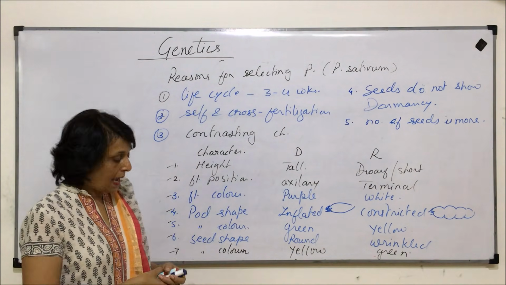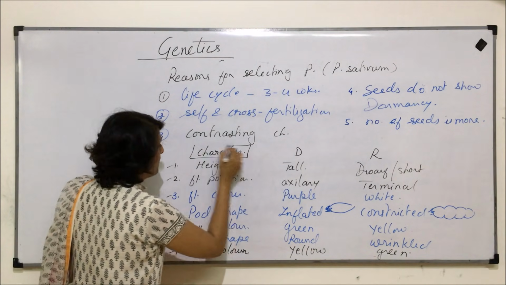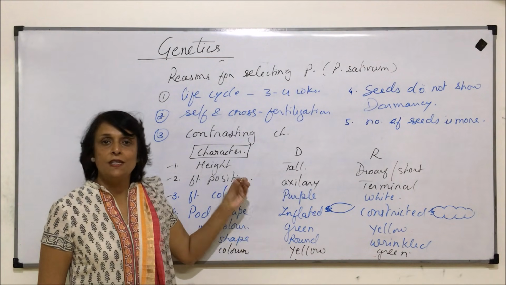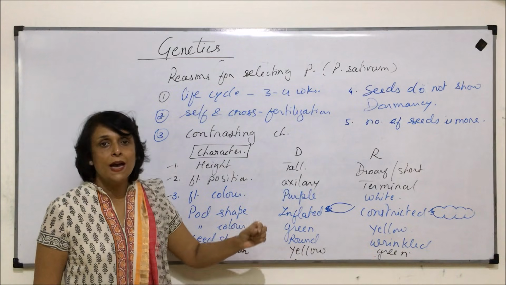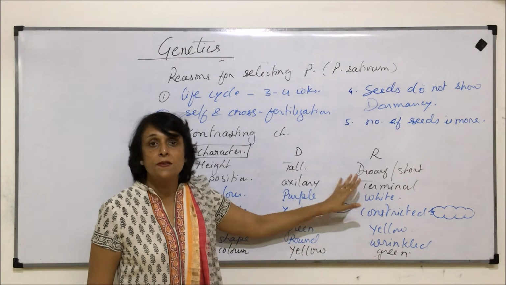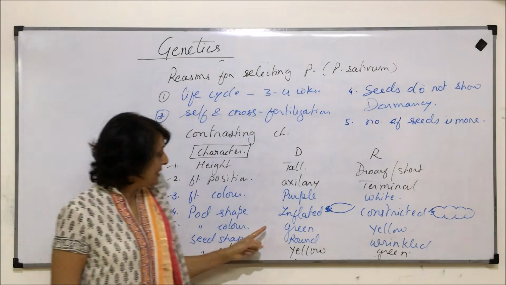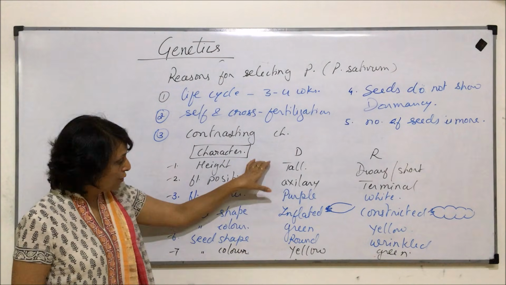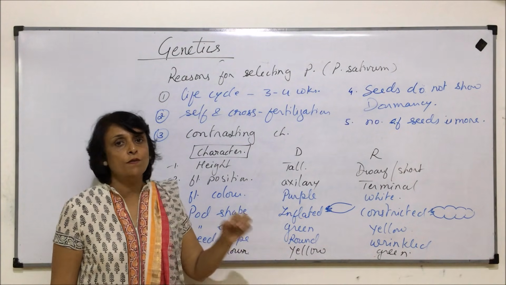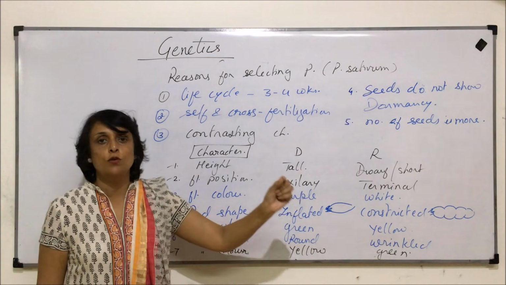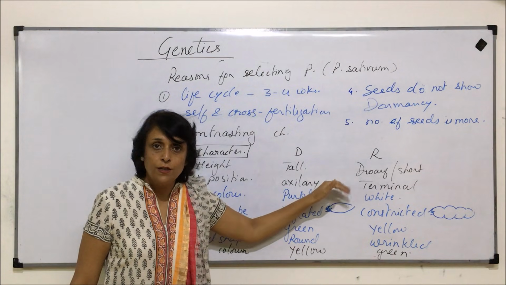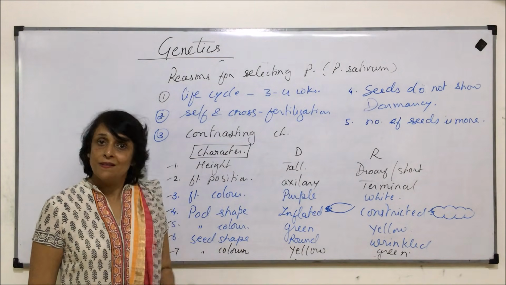So these were the reasons, and these are the contrasting characters which Mendel chose. In the exams or whenever we take a test or any examination, we are not told that this character is dominant or this character is recessive. We are supposed to remember at least these 7 characters. So this simple table is very, very important for us to understand, because moving forward we will simply take that a purple colored flower plant was crossed with a white colored flower plant. So we know that purple is dominant and white is recessive.